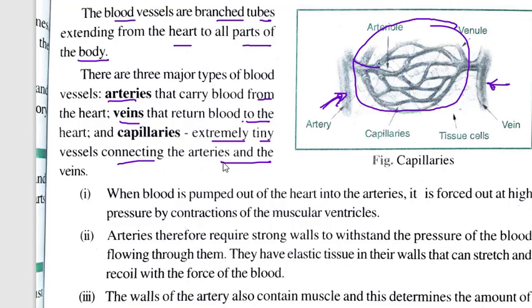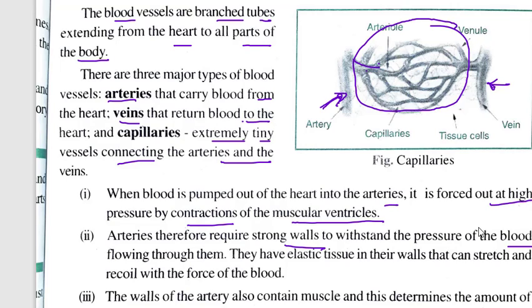When the blood is pumped out of the heart into the arteries, it is forced out at high pressure by contraction of the muscular ventricles. So the left ventricle, the lower part of the heart, contracts and pushes the blood to different parts of the body. So there is a huge pressure, because the high pressure it has to apply so that blood will flow to different parts of the body. Arteries therefore require a strong wall to withstand the pressure of the blood. So therefore they have strong walls.